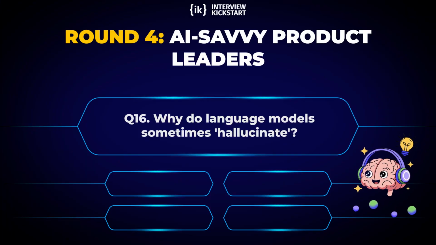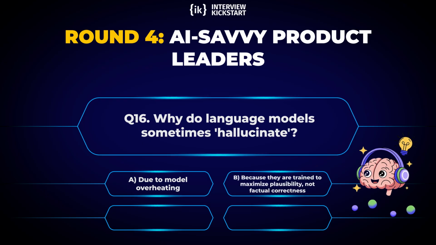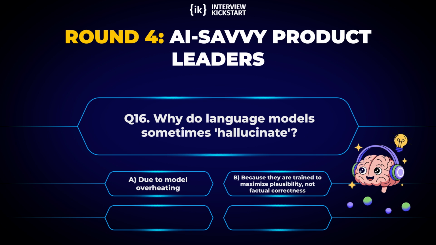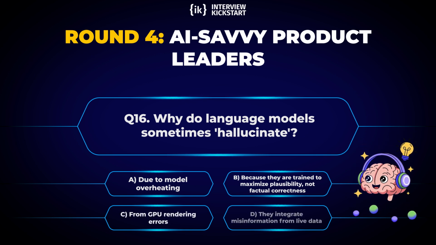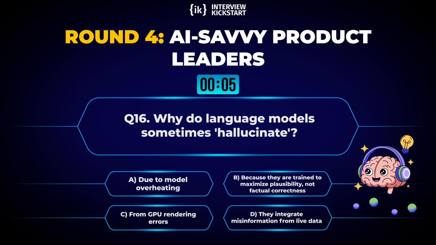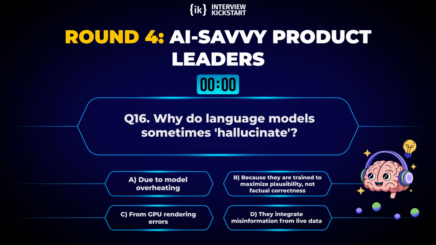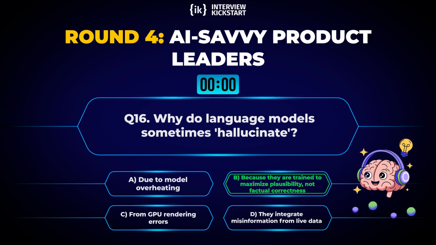Question 16. Why do language models sometimes hallucinate? Options. A, due to model overheating. B, because they are trained to maximize plausibility, not factual correctness. C, from GPU rendering errors. D, they integrate misinformation from live data. Correct answer. B, because they are trained to maximize plausibility, not factual correctness.